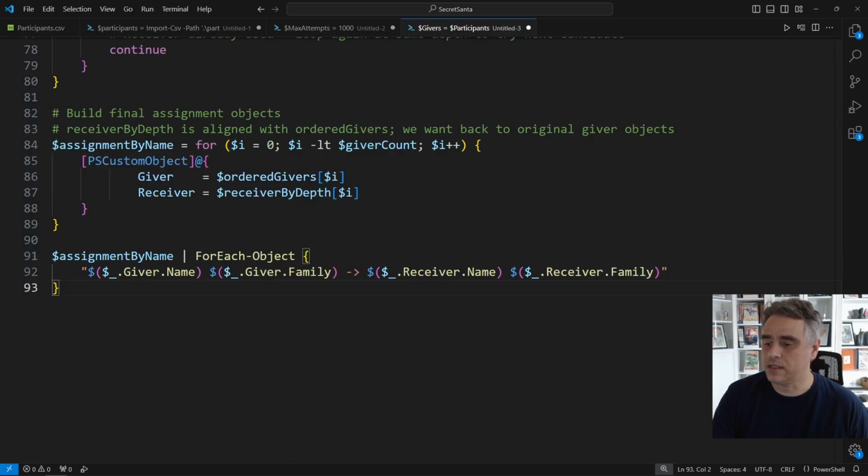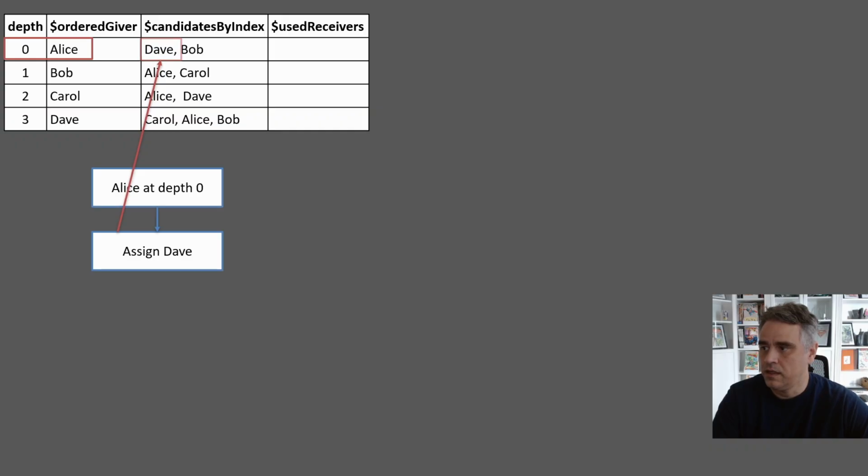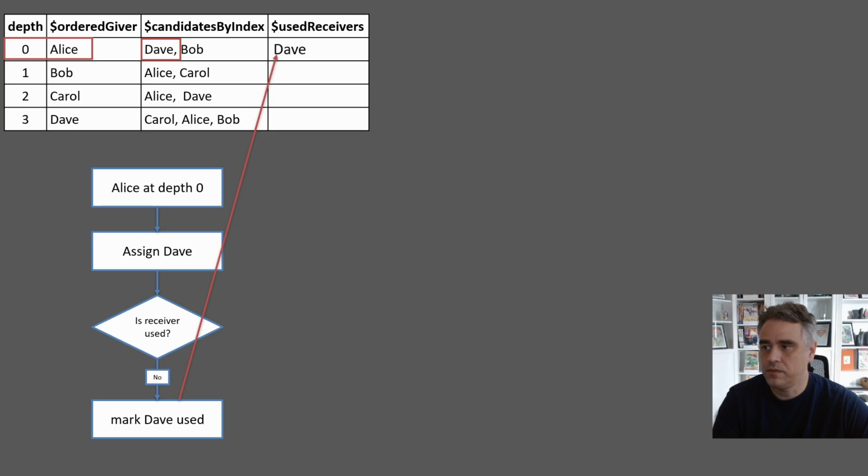Before we continue on, let's take a quick look at a visualization. So what you can see here is a representation of our order givers and our candidates by index at each depth. And we'll step through how our algorithm is working. All right, so we start at depth 0 and we select Alice as our giver, and we assign the first candidate by index, in this case Dave. Check, is this receiver used? No? Great, then we'll mark Dave as used.